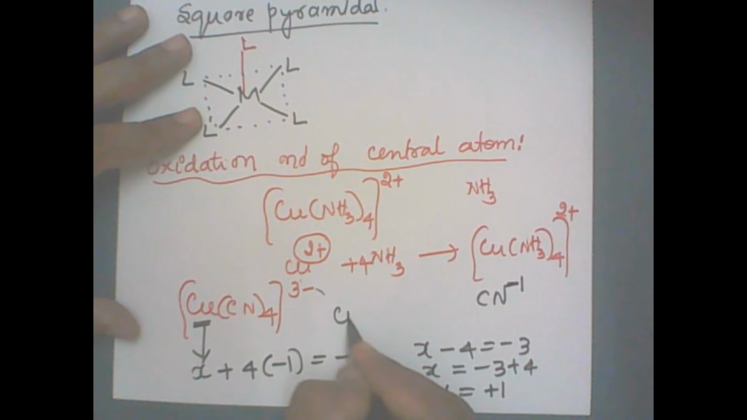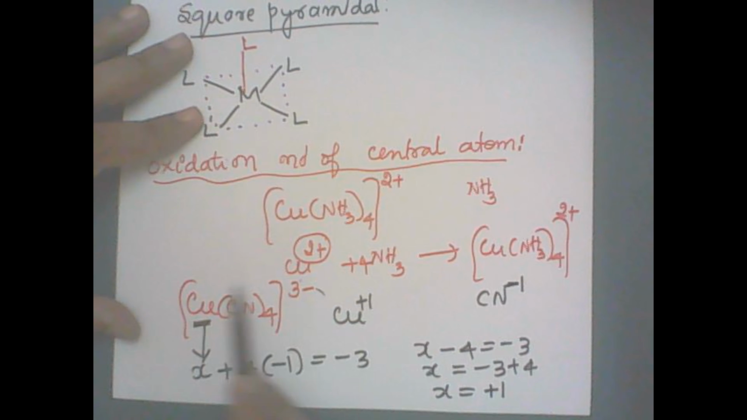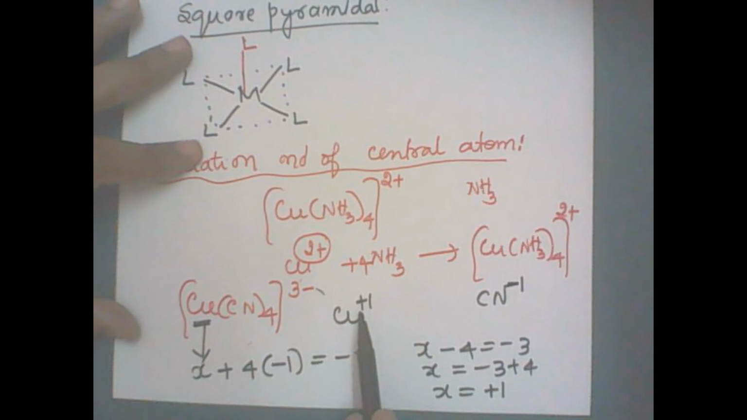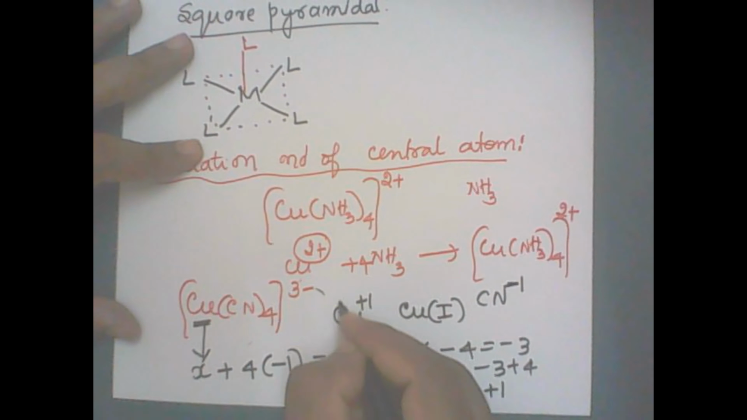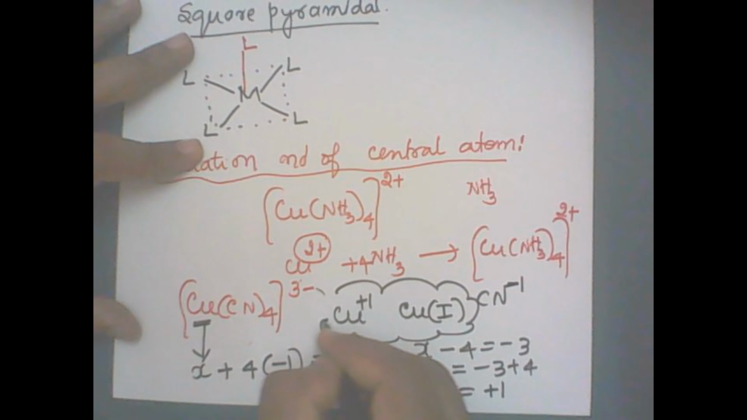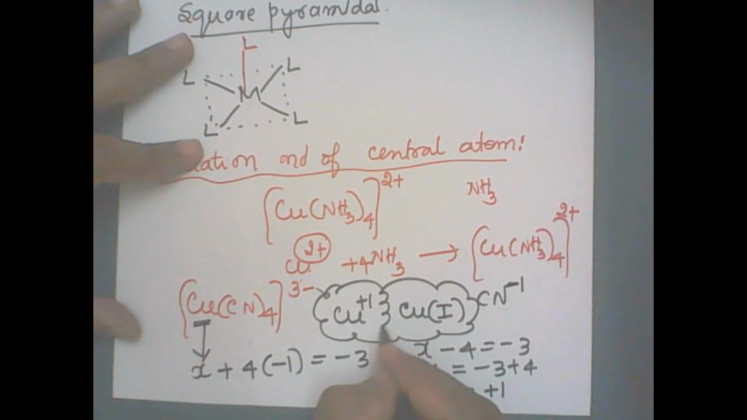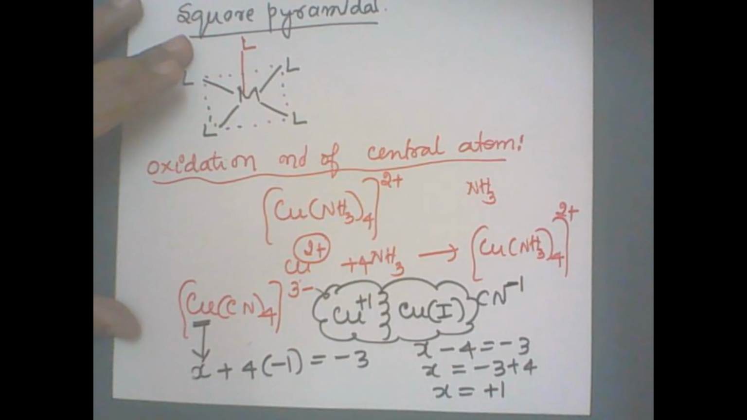So +1 is the state without the ligands. With the ligands, the total charge is -3. So the oxidation number is the charge possessed by the central atom without the ligands. Therefore, we can also write copper with Roman numeral I in brackets. This is the way of writing the oxidation number on the central metal atom. Clear? Right?